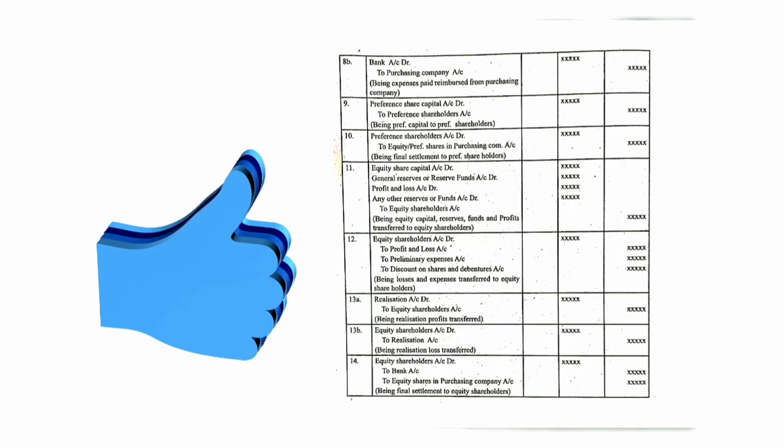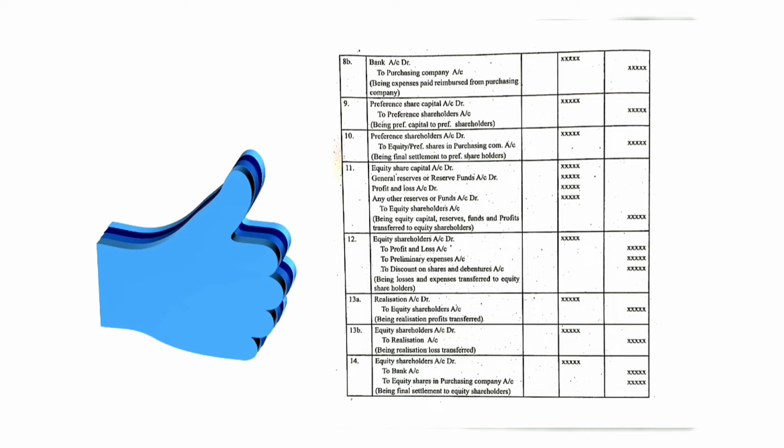And the 11th entry is made to transfer the equity share capital, reserve funds and profits to the equity shareholders account. So equity share capital account debtor, general reserves account debtor, reserve funds account debtor, profit and loss account debtor, any other reserves or funds account debtor to equity shareholders account.